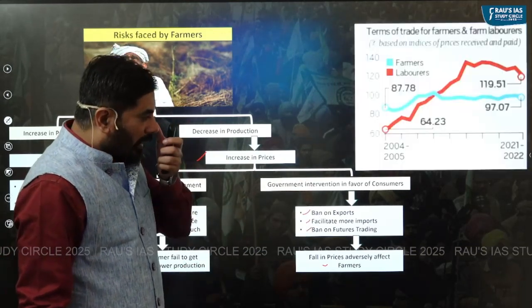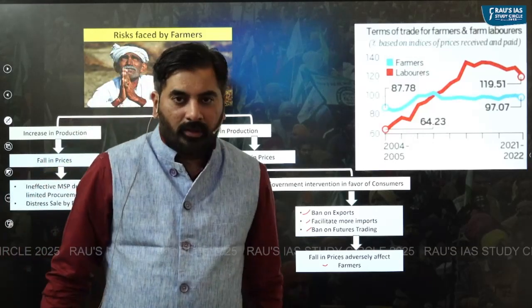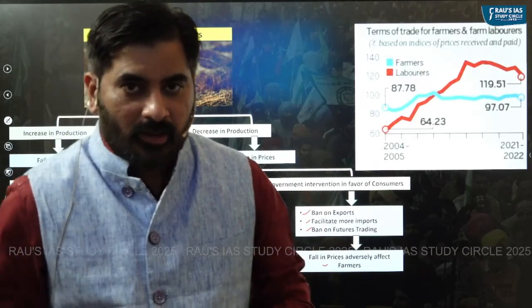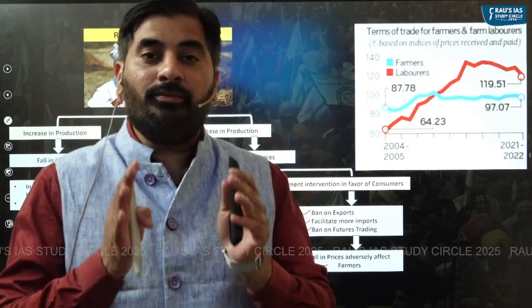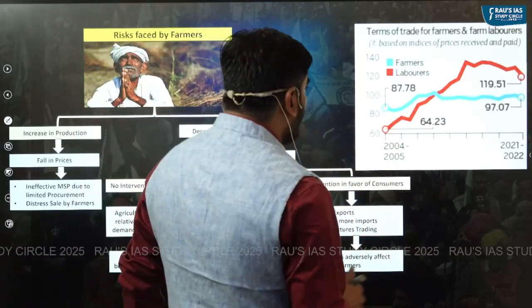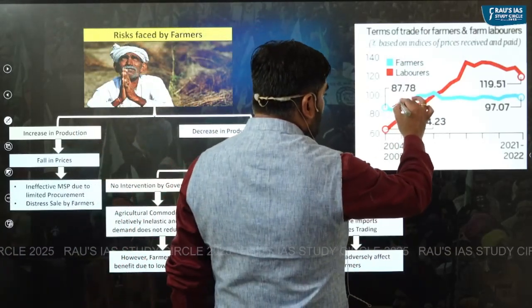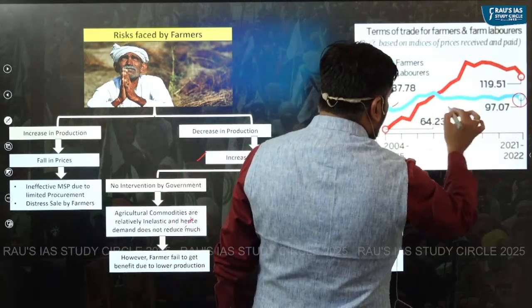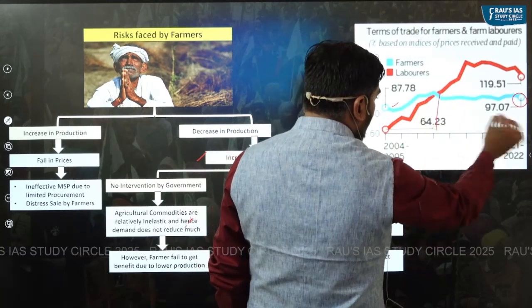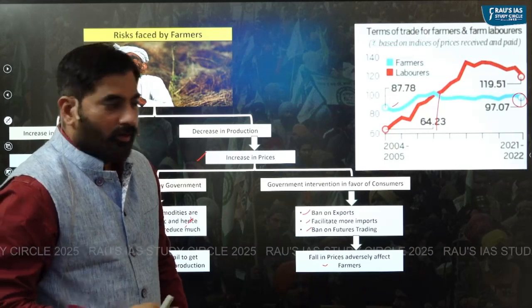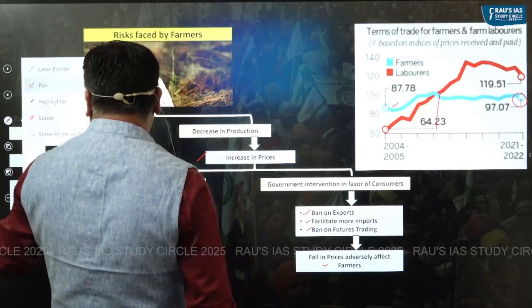According to the well-known Niti Aayog member Mr. Ramesh Chand, the terms of trade for the farmers, as you can see highlighted by this blue line, has remained almost stagnant in the last 10 to 15 years. So what is the meaning of terms of trade?